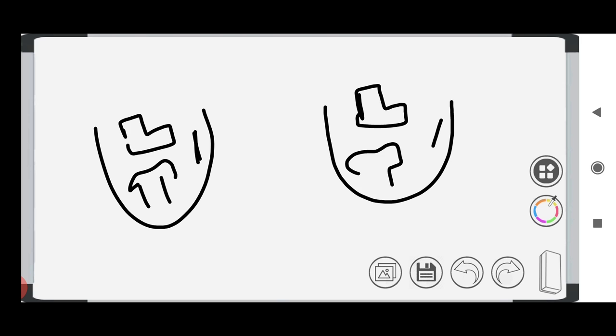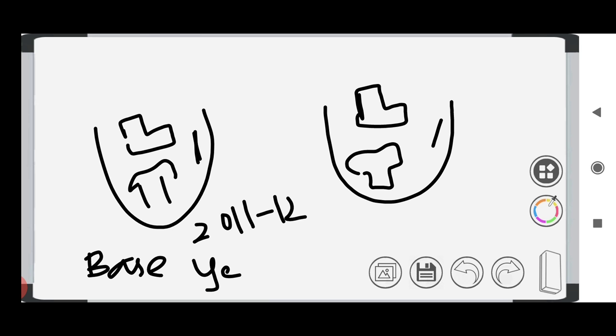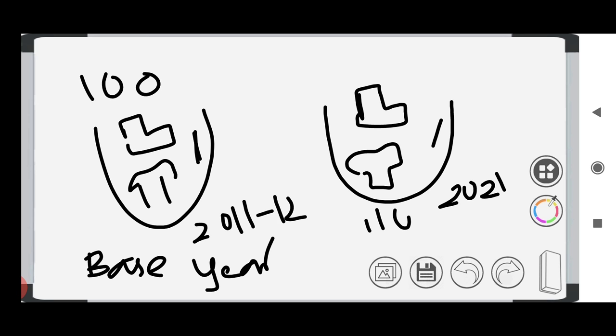The price of these goods during the base year, say the base year is 2011-12, is 100. And now this is the current year, say 2021. In this current year, if we sum up the price of all these goods, then it is 110.